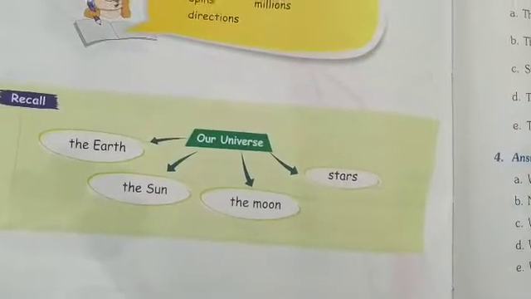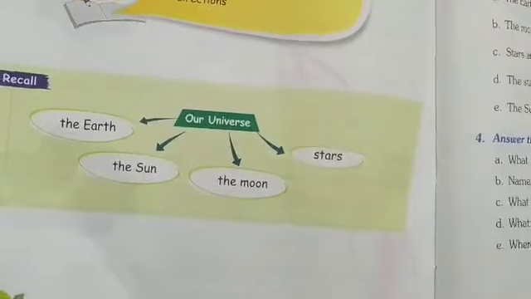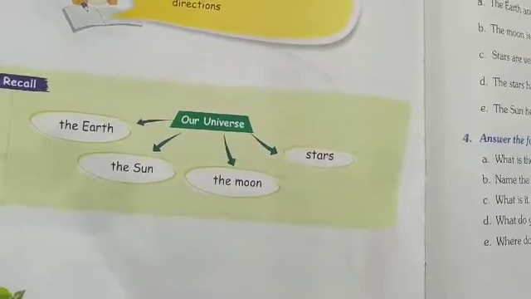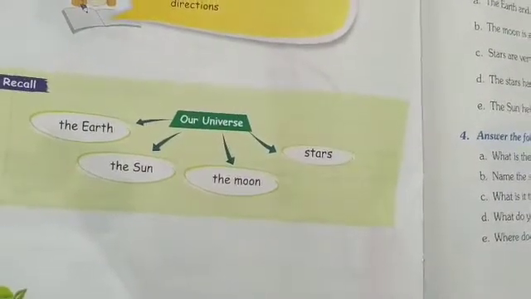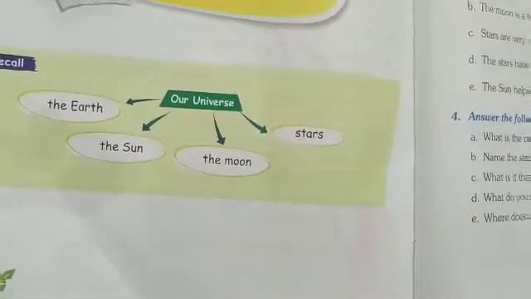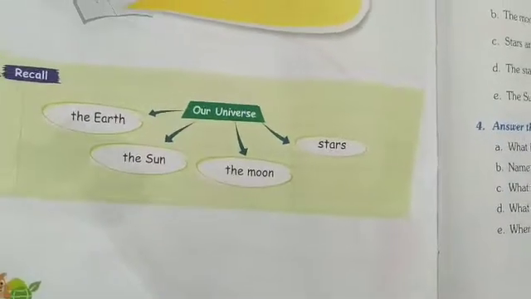Stars are very big balls of fire. They are millions and billions of kilometers far away from the earth. So that's why the stars look very small. We see the stars in the night time only. You cannot see the stars during daytime. Why? Strong light of the sun.